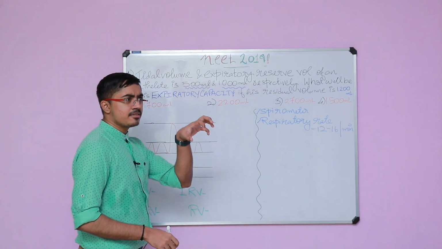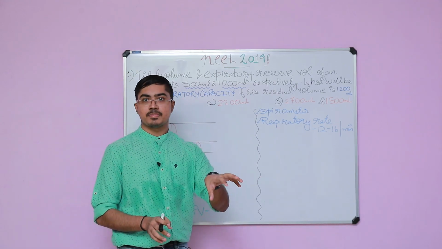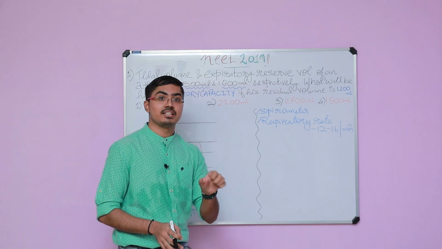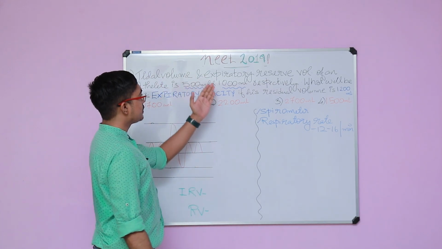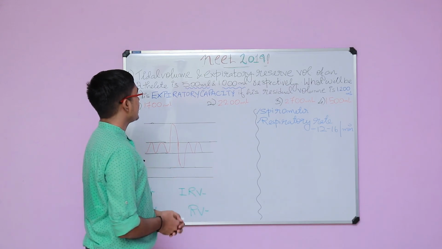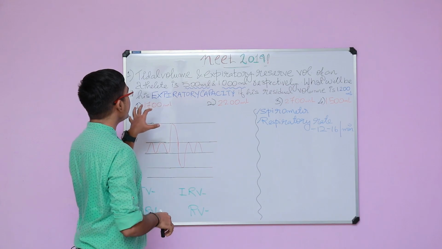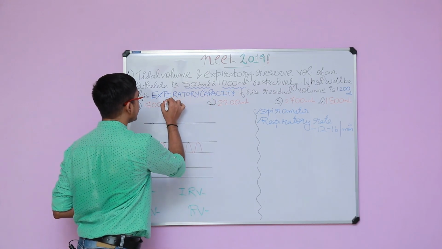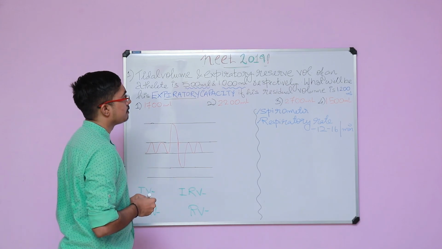This question has been brought from the topic of respiration, breathing and exchange of gases, the second topic in human physiology of class 11th. Here they say that the tidal volume and expiratory reserve volume of an athlete are 500 ml and 1000 ml respectively. What will be his expiratory capacity, if his residual volume is 1200 ml? This is what they are asking us to find out.